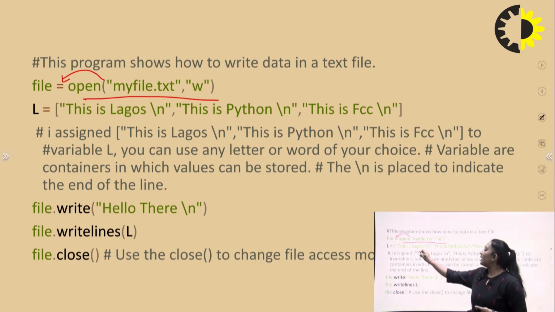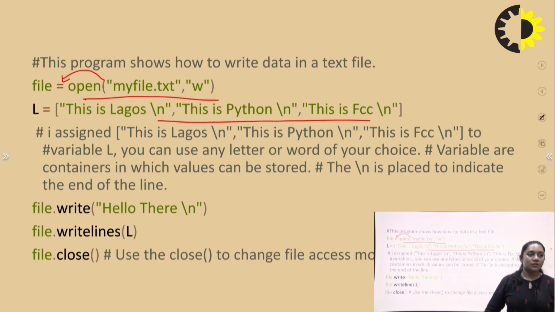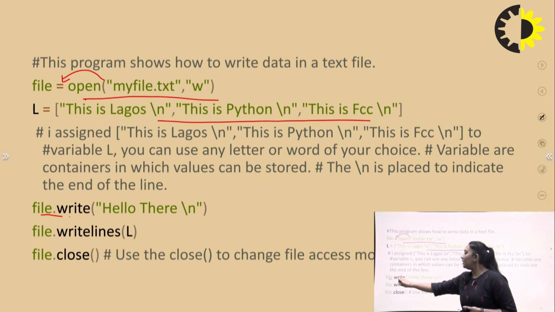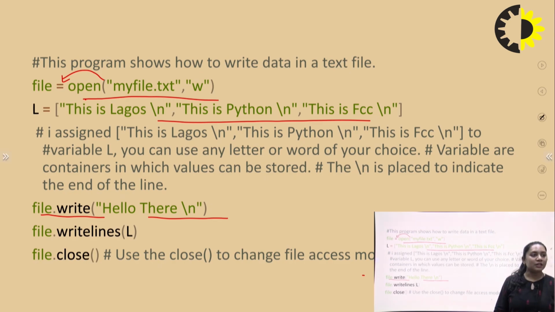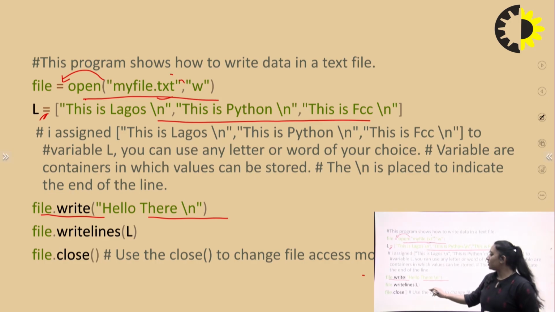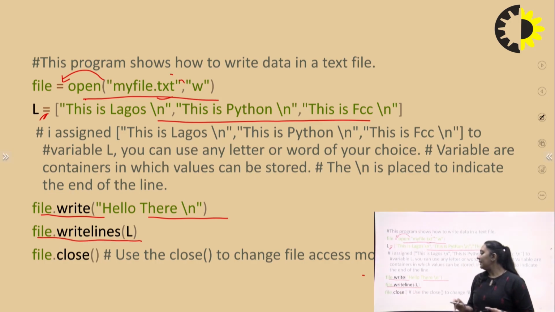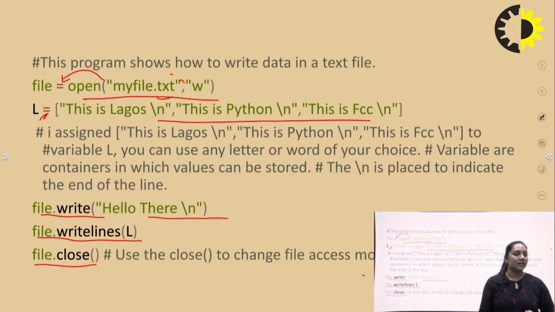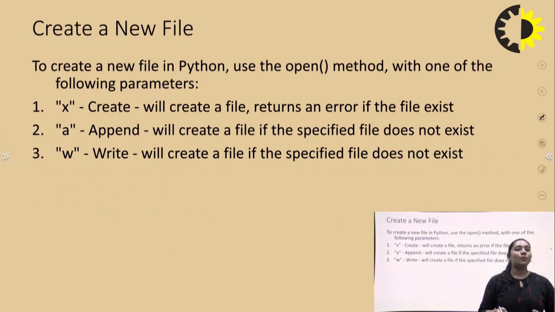So L holds whatever text you have written, right? Then next, file.write is used to write any content, and if you need to write lines, whatever lines you have given, you need to write those lines into that text file. So you just need to use file.writelines(L), and file.close is for closing the file, right? Next is how you can create a new file in file handling in Python programming.